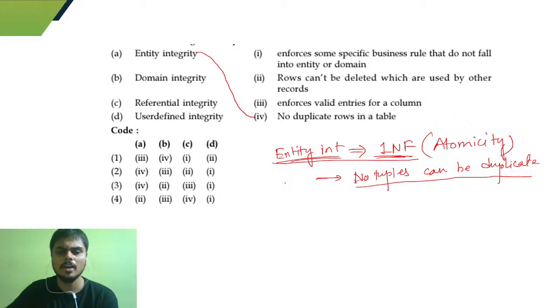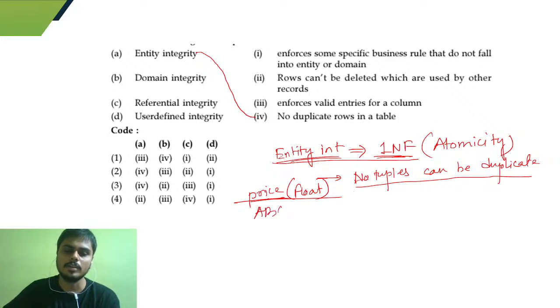And domain integrity means we have a price here, okay, and price can take, let's say, a float value. But if you are putting, let's say, ABC over here, this is violating the domain integrity, because ABC is a string and price should take float values.